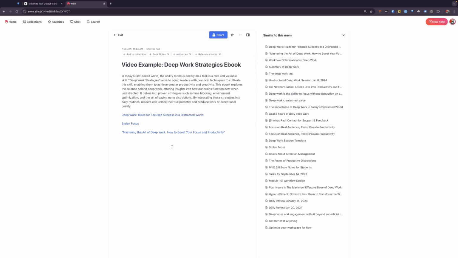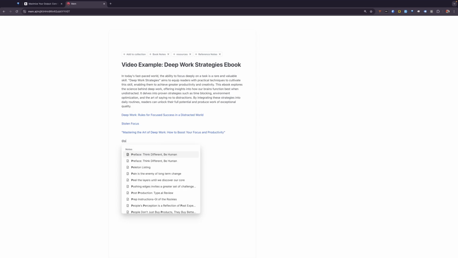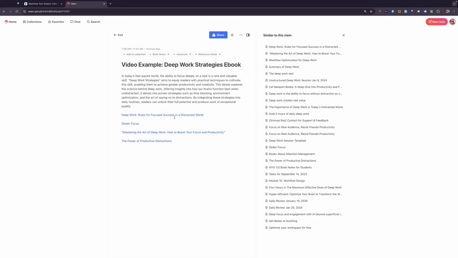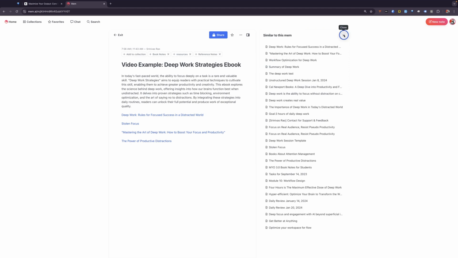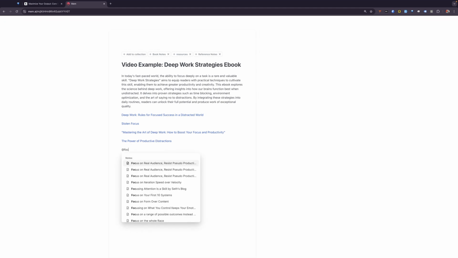Now, let's say that we add a link to another note. And this is what I call the power of productive distractions. Now you can see right now it says 25, but if we kept adding to this, we could see that it will go from 25 to whatever is in the knowledge base.